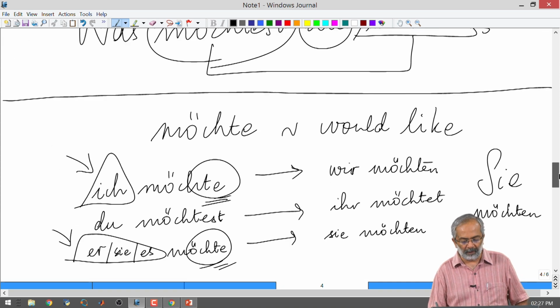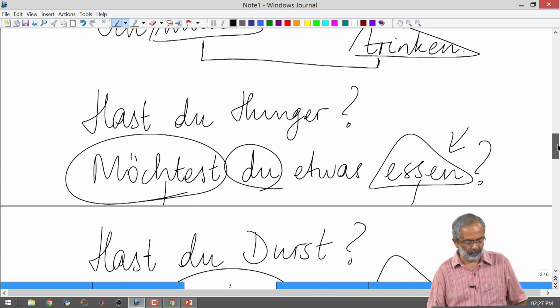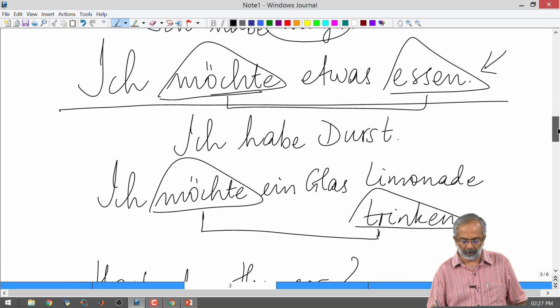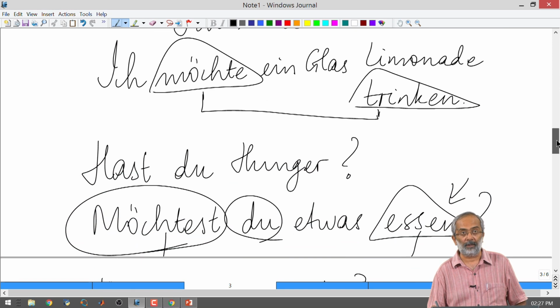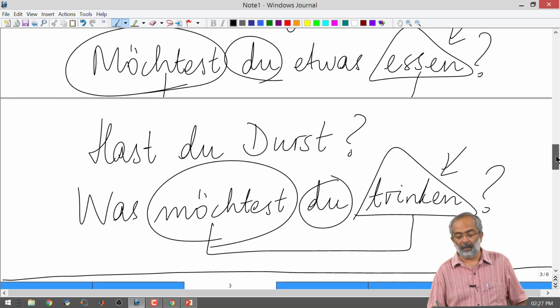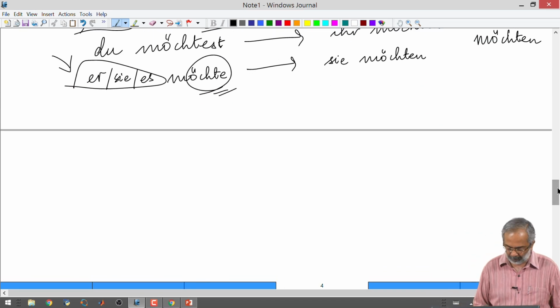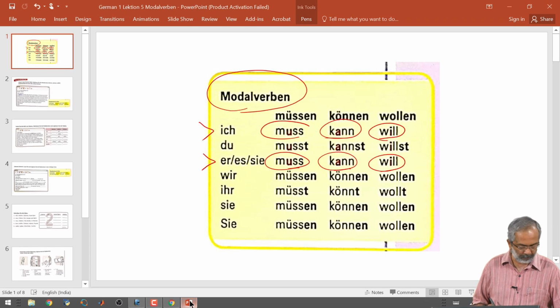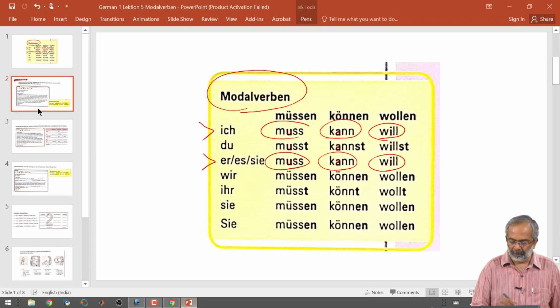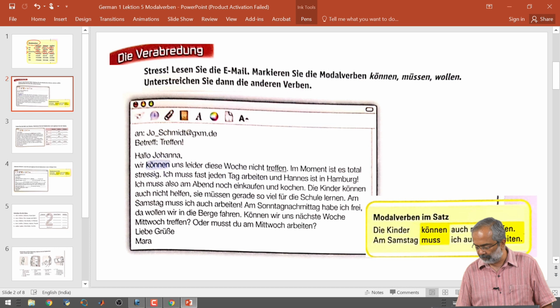We can probably now, with this basic understanding of möchte and its sentence construction, go and look at a text from a lesson that we have done in the course, which is lesson number 5.